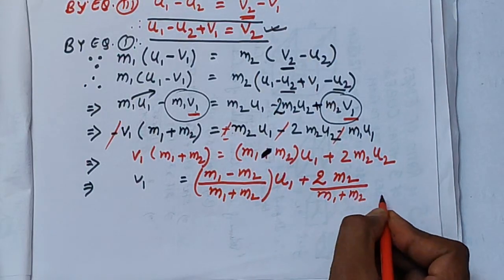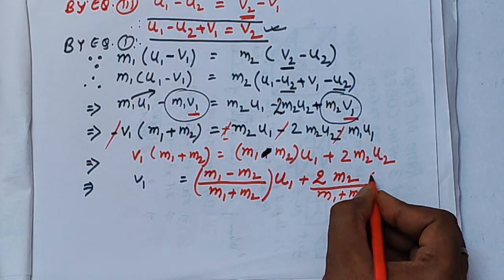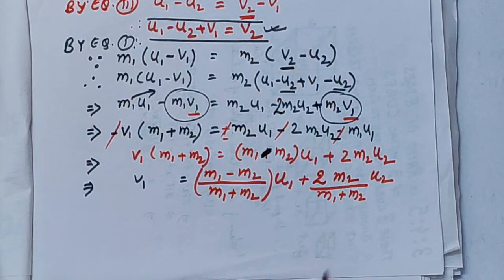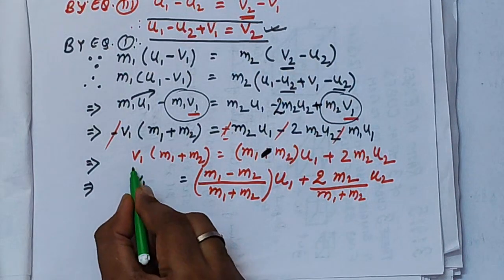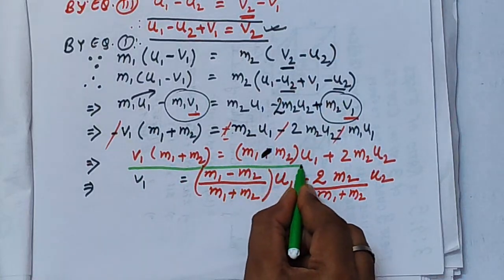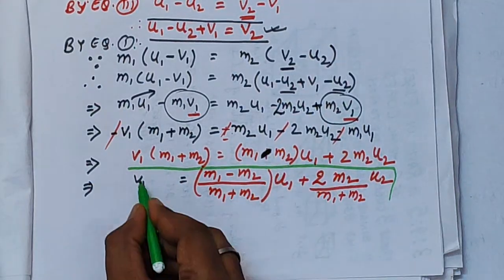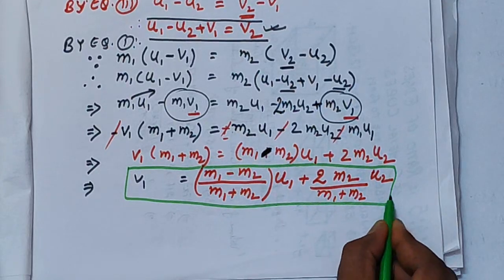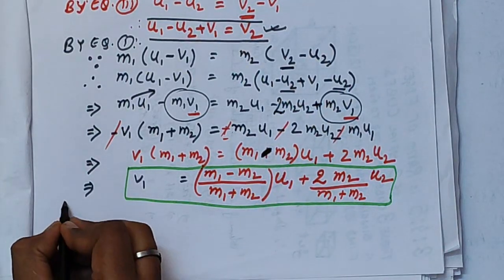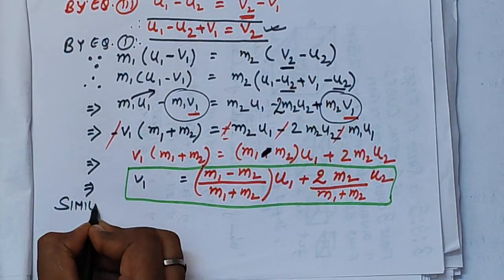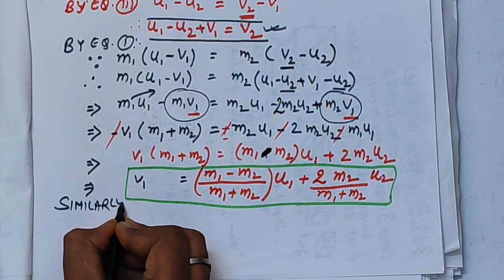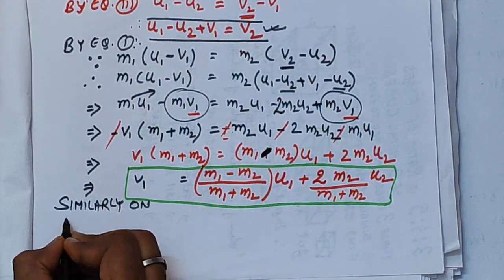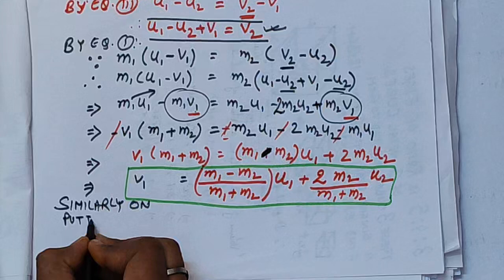So the final velocity of the first body after the collision, when the two masses collide, can be derived using this formula, that is m1 minus m2 by m1 plus m2 into u1 plus 2 times m2 by m1 plus m2 into u2, right?